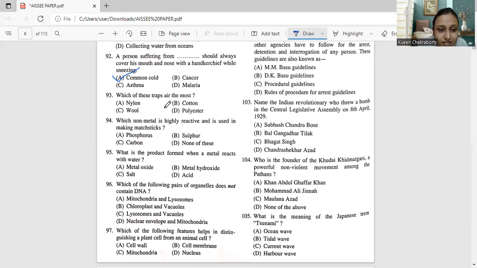Coming to option C, that is wool. Right, it traps air. That is why we wear woolen clothes during the winter. That will prevent the passing of air and keep our body warm. Right? So the one that traps air is option C, that is wool.